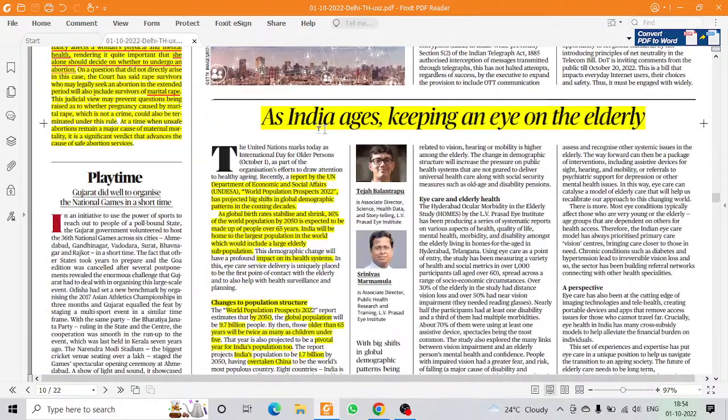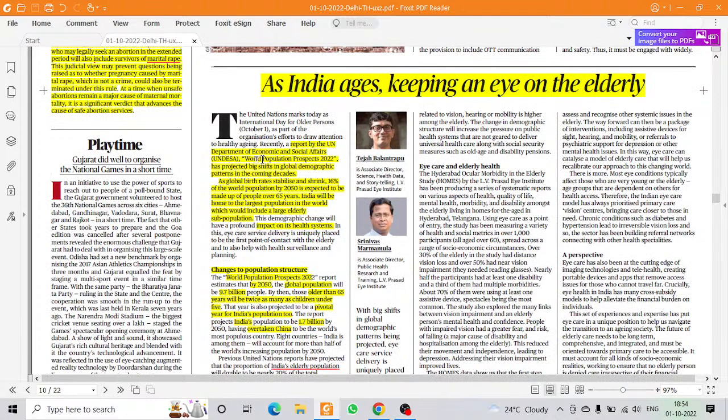Next thing. As India ages, keeping an eye on the elderly. So basically, the factual data which is important, I have highlighted it. But after that, it has started concentrating on eye issues with the elderly, which is not that important to us. Okay. So first thing is, a UN report is there. The UN Department of Economic and Social Affairs has released a report named World Population Prospects 2022. It discusses the shift in population demography.